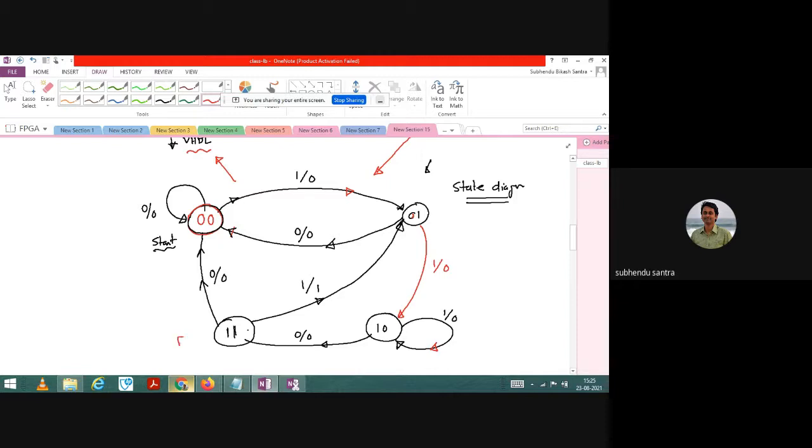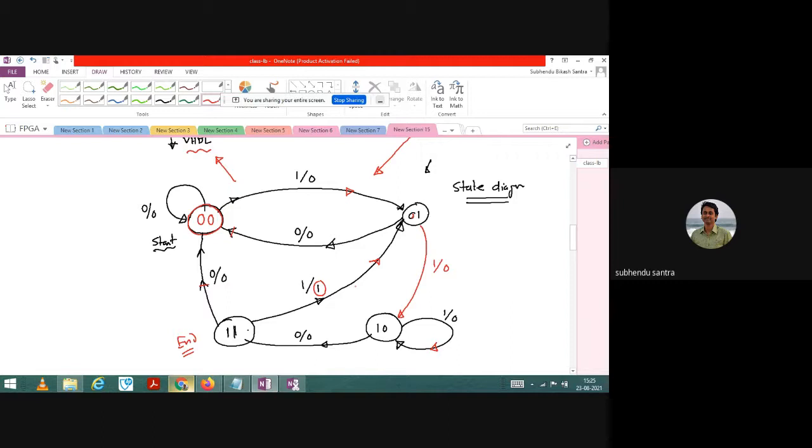So this is the ending state. In the ending state, if you place 0, it will come back to the starting state. If you place 1, the output will be 1 and it will change to the first state. So this is the state diagram.